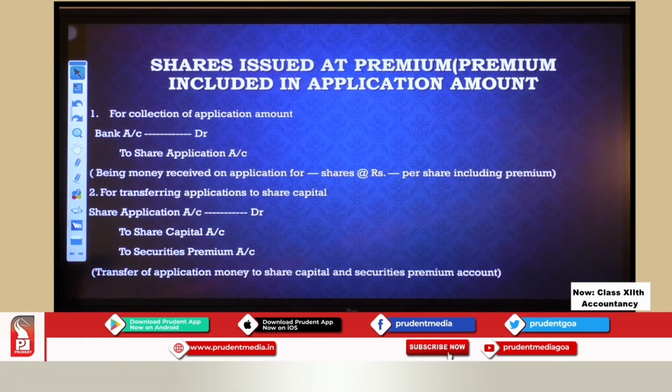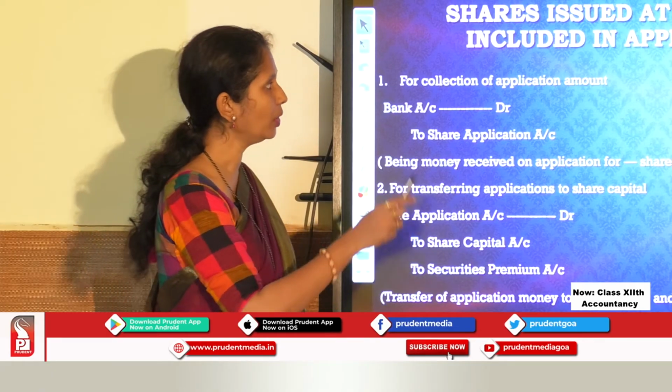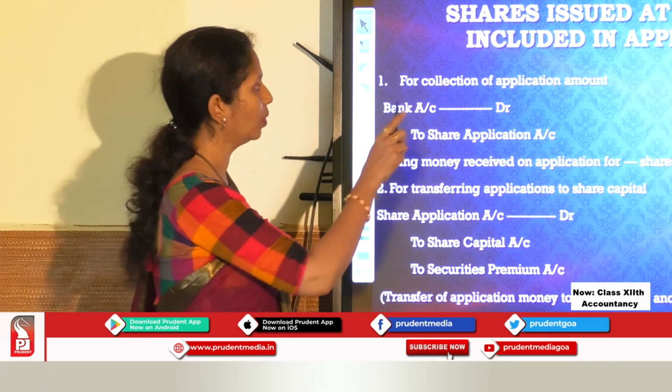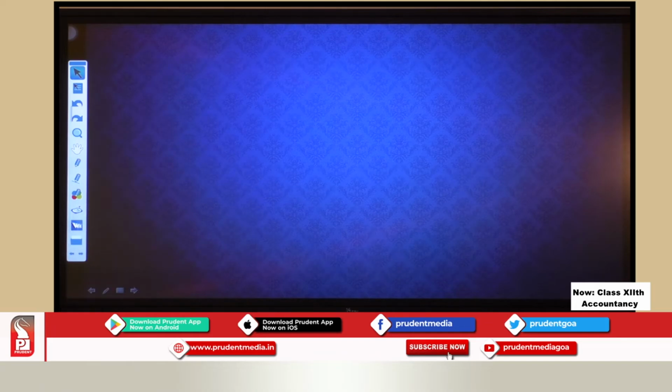Now based on this we are doing our next problem. But first let me tell you the stages. So premium collected at application. What if the premium is collected at allotment stage? Let us see that now.